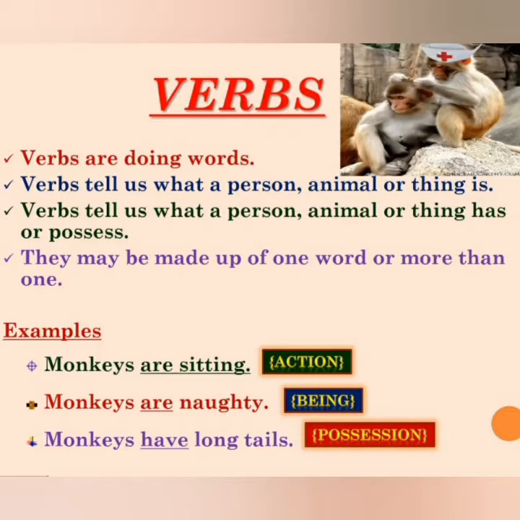Here verb is are and monkeys is subject here, and it gives us the answer what monkeys are. Next example, monkeys have long tails. Here verb is have, and it tells us what the animal has.